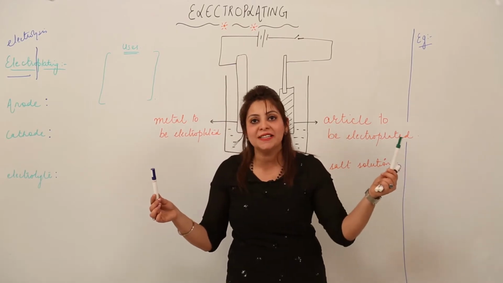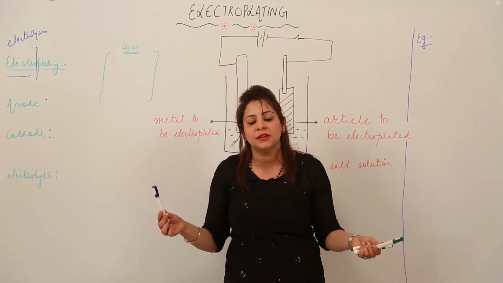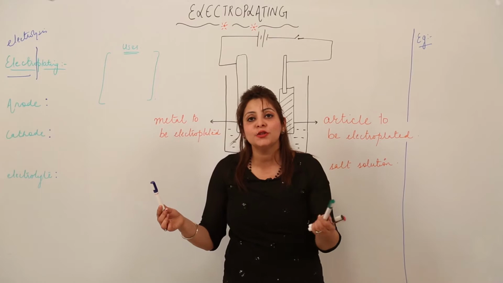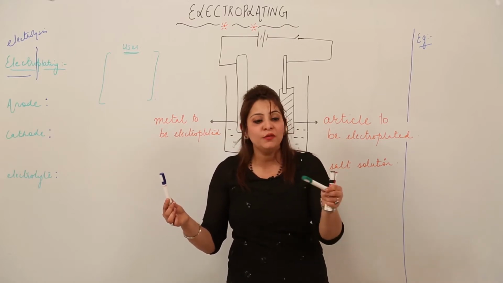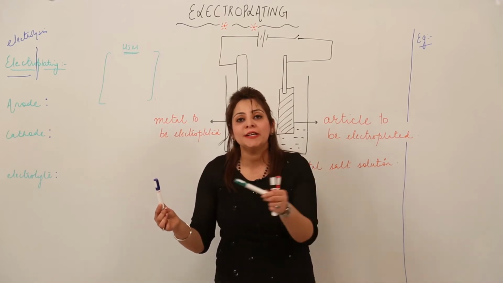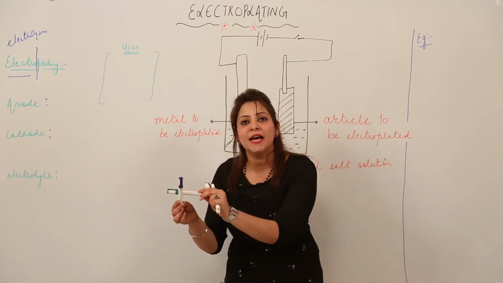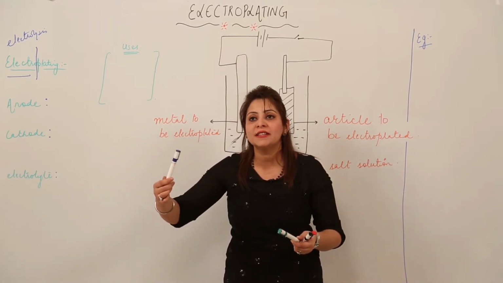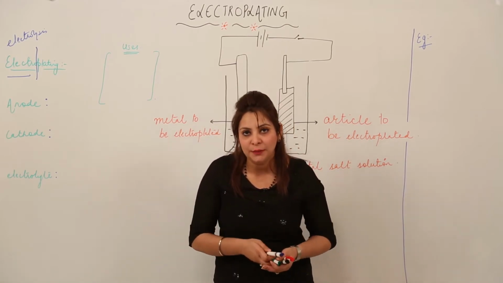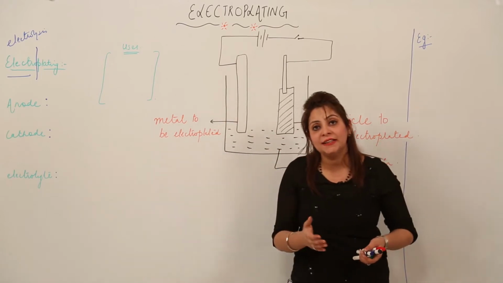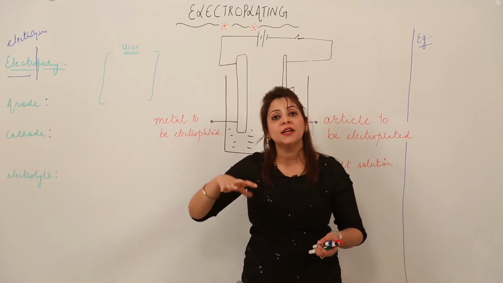And the metal should also be desired. It is not like you can just deposit any metal on the surface of this. It should serve some function, there should be some use behind why we are depositing this on this, right? So electroplating is actually a process in which a metal is deposited on a desired article in order to perform a certain function or in order to improve some property, right? So this is electroplating. And why is electroplating done? Like I told you, they serve some important uses, or they improve certain kinds of properties.